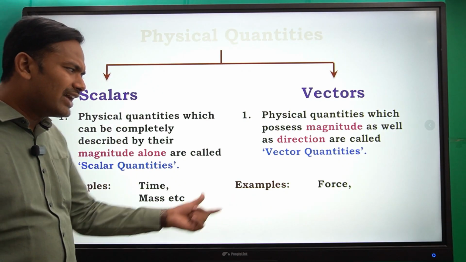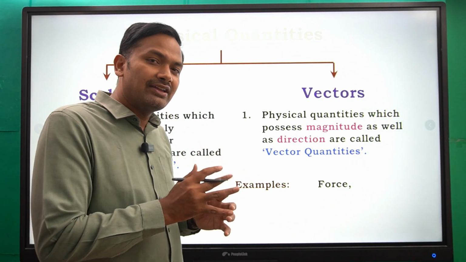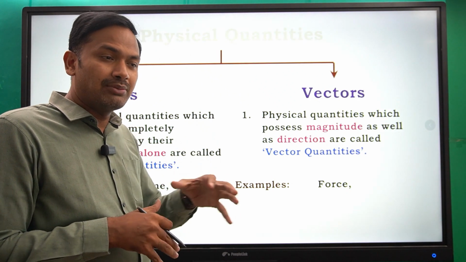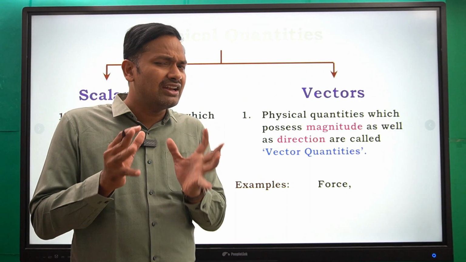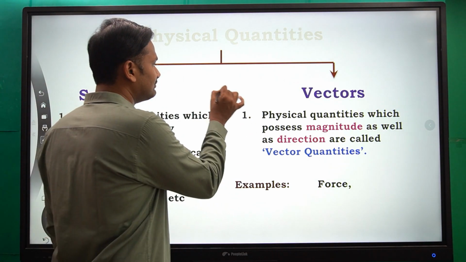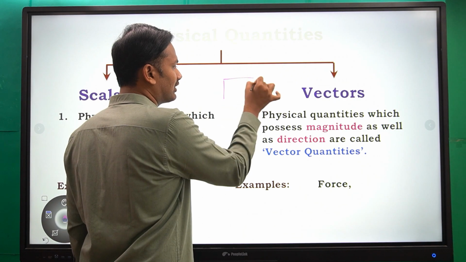Force. Why the force? See, if I apply 10 Newton force on a table, or if I say 100 Newton force on a table, let us say there is a block. Instead of a table, I am going to take a block.